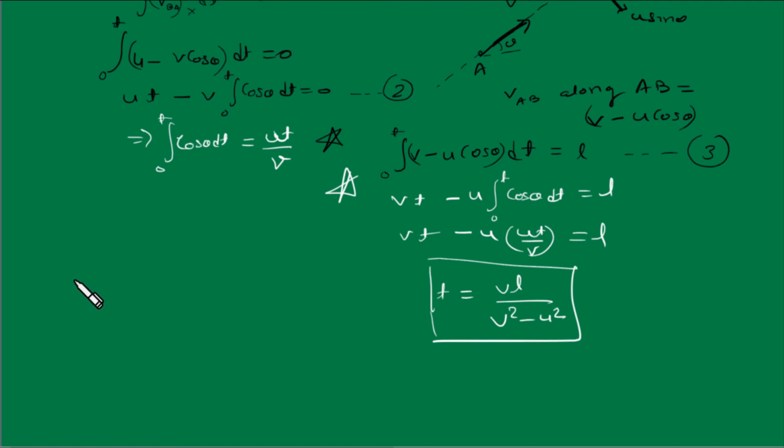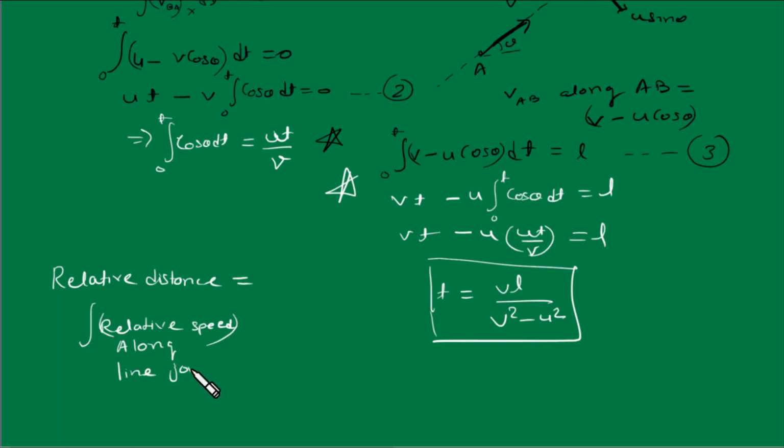Let me tell you again that the relative distance is equal to the integration of relative speed along the line joining the particles into dt.